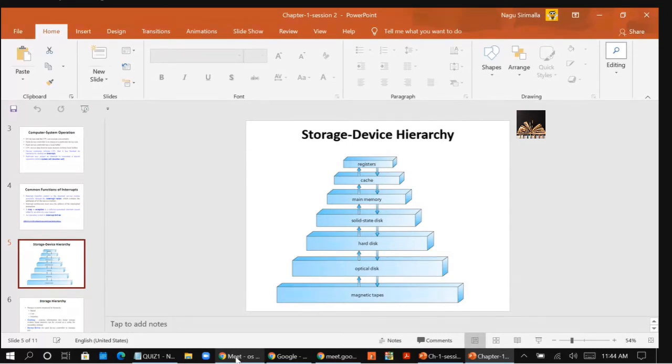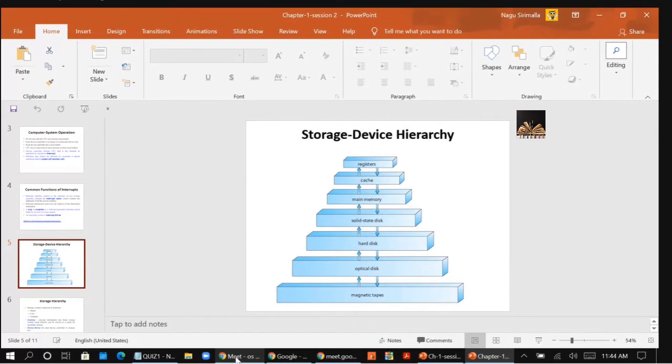Non-volatile means which are not costly, right? These are cheap compared to the volatile storage devices. And here the size of the devices is more, the storage size is more. Non-volatile means not temporary. These are permanent storage devices. Storing capacity is high. And these are cheap when you compare to the volatile storage devices.